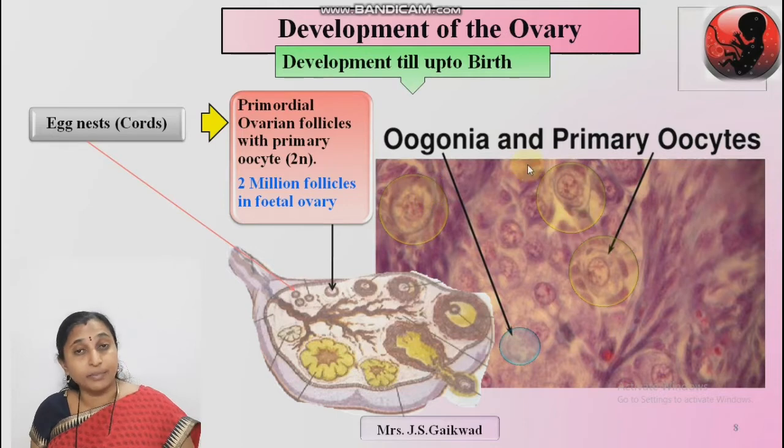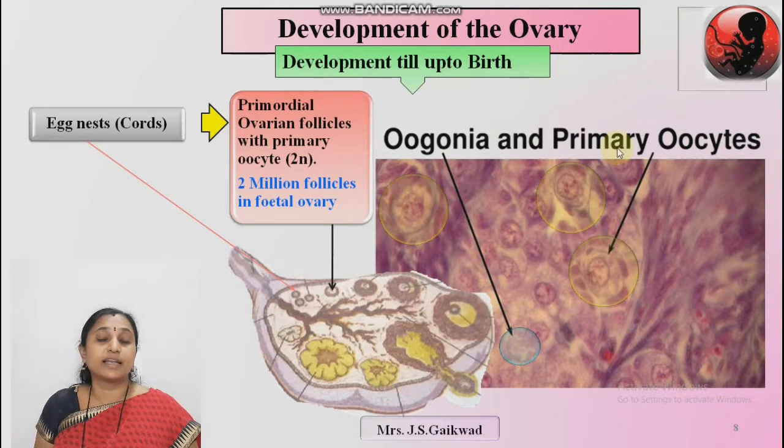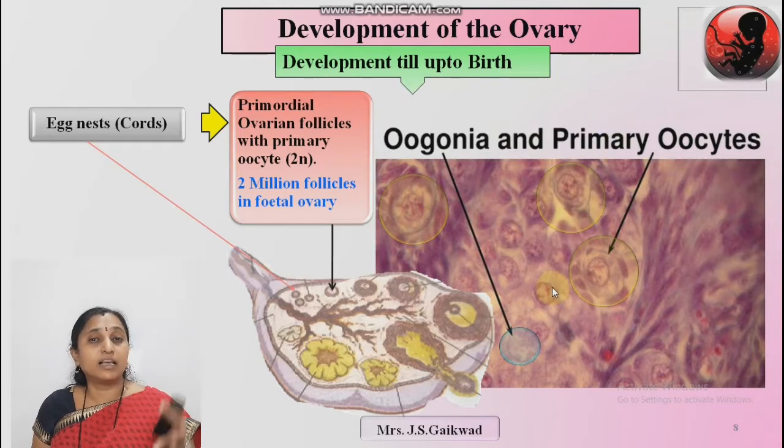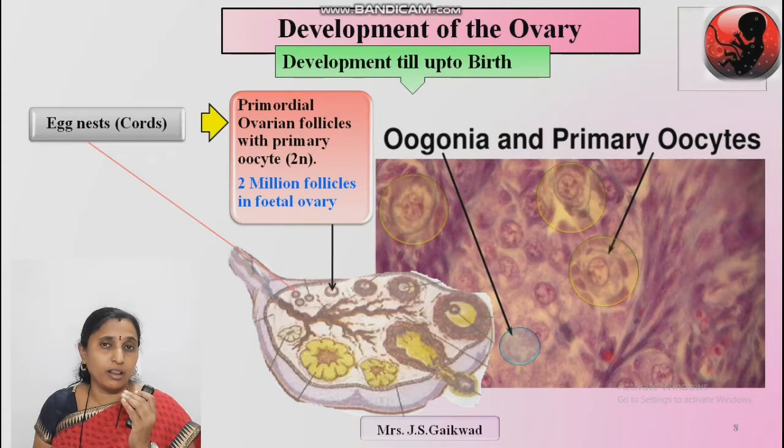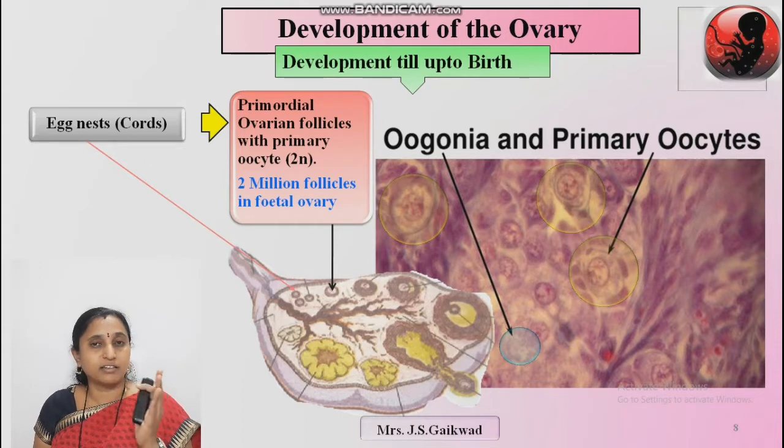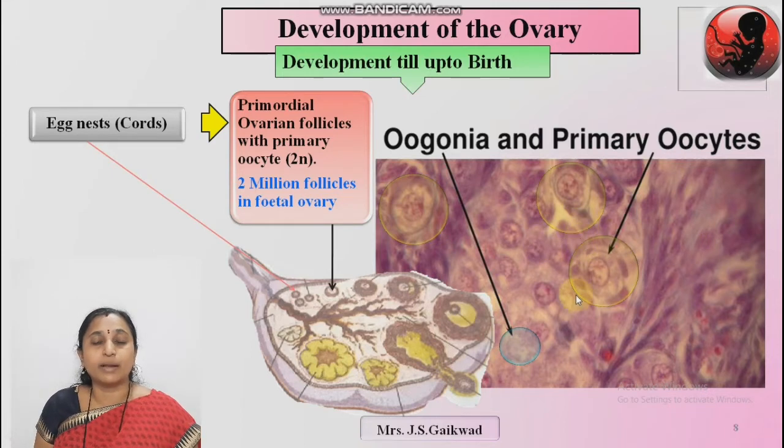Oogonia convert into primary oocyte, and the primary oocyte gets surrounded by a single layer of flat follicular cells. What is the meaning of follicle? Follicle means a secreting sac. Follicular cells are the secretory cells, and these layers surround the primary oocyte. Then it is known as a primordial follicle. The primordial follicle further grows, undergoes division, and forms the primary follicle, with 2 or 3 layers of follicular cells. The next slide, see here.